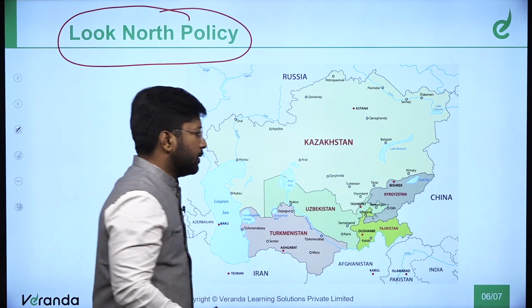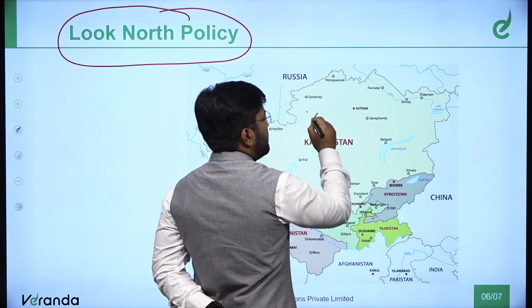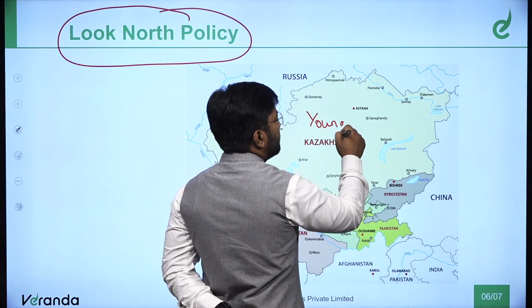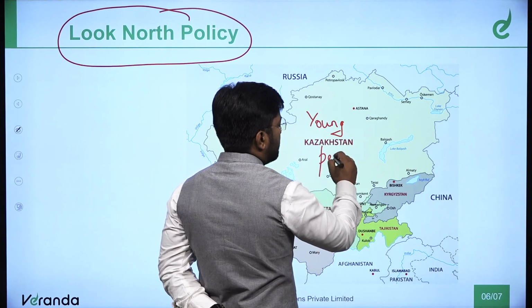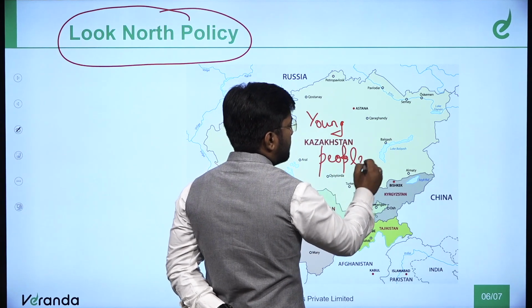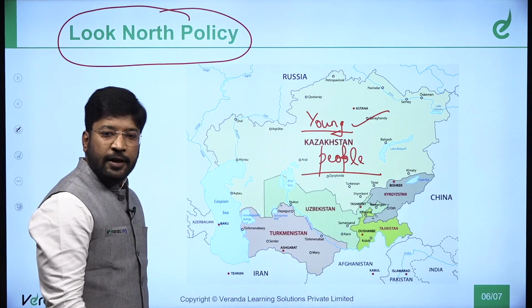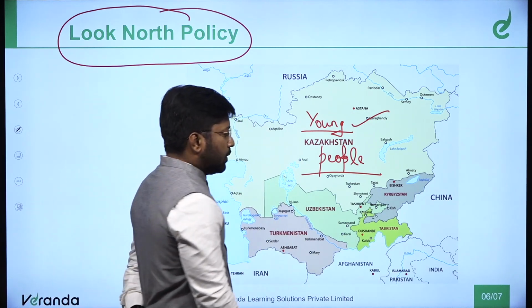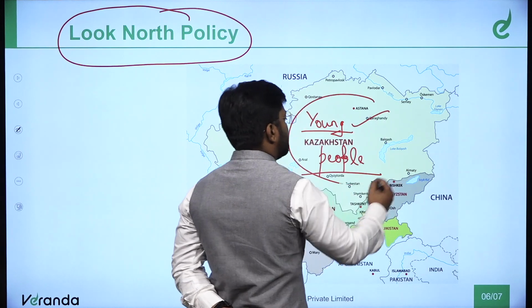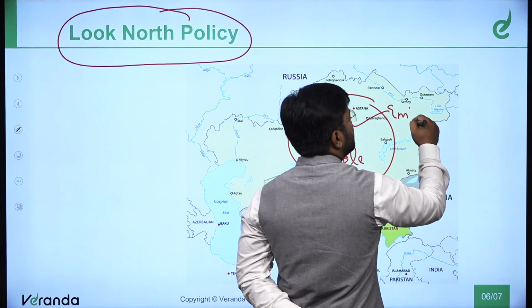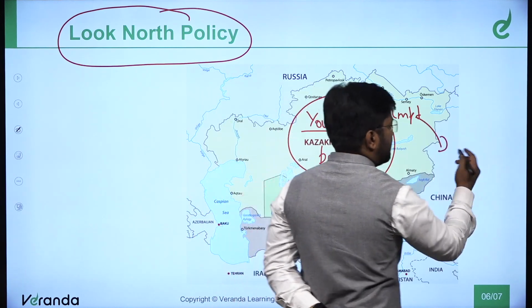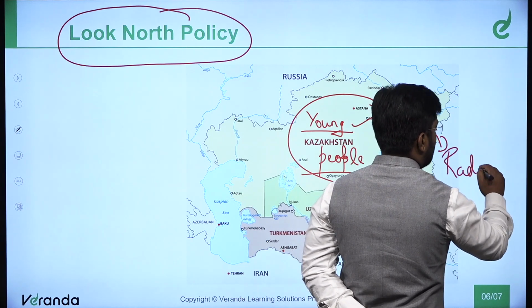Understand one important thing. These countries have young people. If these young people are not getting employment, there are chances that they will get radicalized.